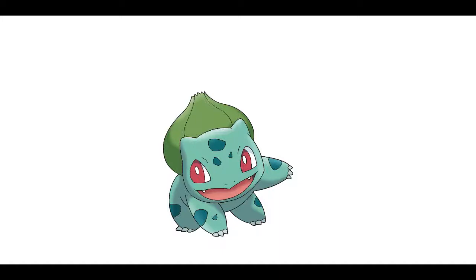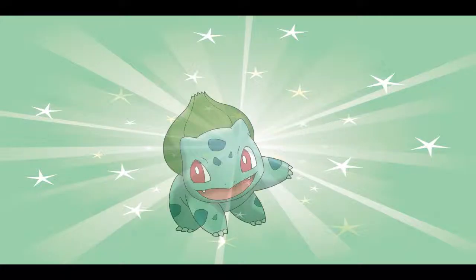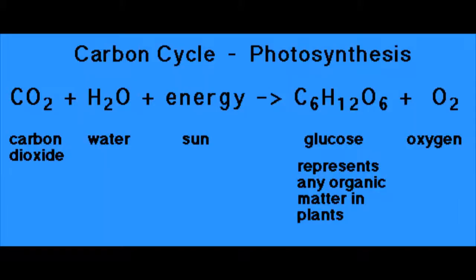A grass Pokemon can heal itself using a method called synthesis in the world of Pokemon, which acts very similar to what we call photosynthesis. During photosynthesis, carbon dioxide, water, and light are taken into the plant. When together, these elements can react to form glucose and oxygen. The glucose can be used to fuel the normal process of the plant, while the oxygen is released back into the world to be used by other organisms.